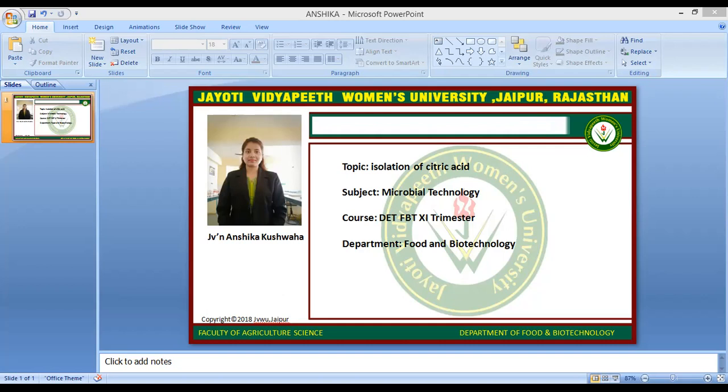Surface fermentation using Aspergillus niger may be done in rice bran, as in the case in Japan, or in liquid solution in aluminum or stainless steel trays. In submerged fermentation, the strain is inoculated to about 15 centimeter depth in the fermentation tank. And solid state fermentation is the simplest method of citric acid production. Solid state fermentation is also known as the koji process, first developed in Japan. So this is the citric acid production process.